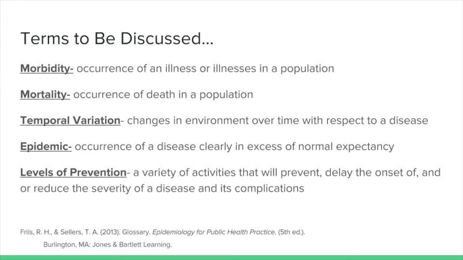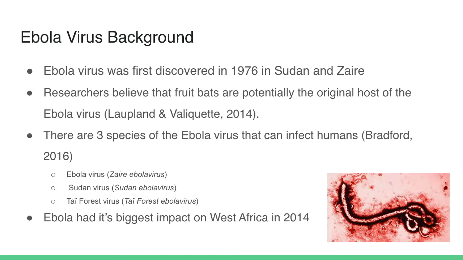Morbidity is the occurrence of an illness or illnesses in a population. Mortality is the occurrence of death in a population. Temporal variation is changes in environment over time with respect to a disease. An epidemic is an occurrence of a disease clearly in excess of normal expectancy. Lastly, levels of prevention are a variety of activities that will prevent, delay the onset of, and/or reduce the severity of a disease and its complications.